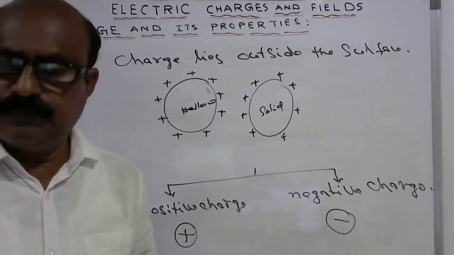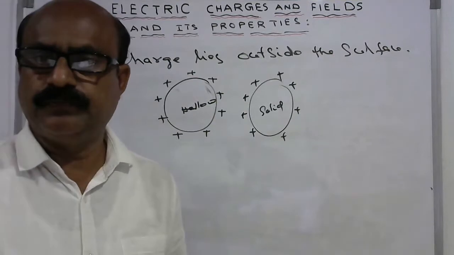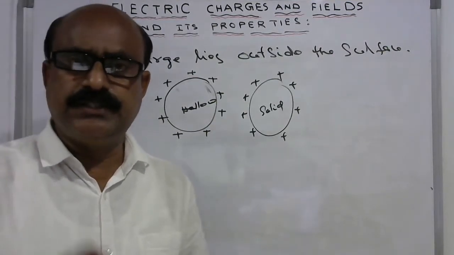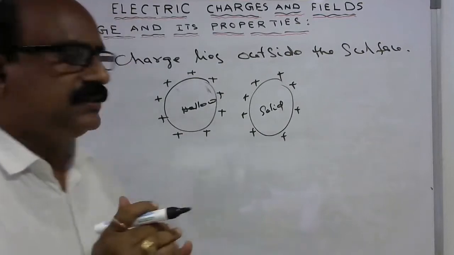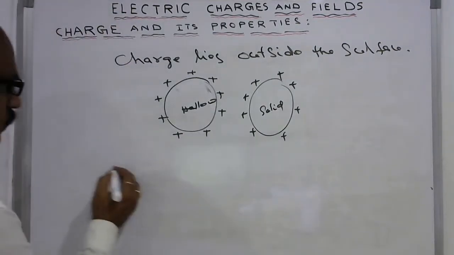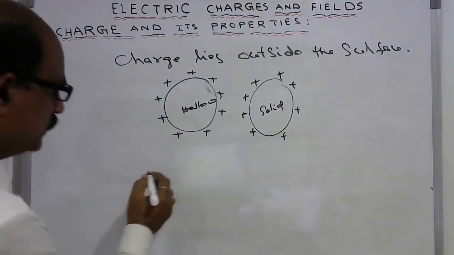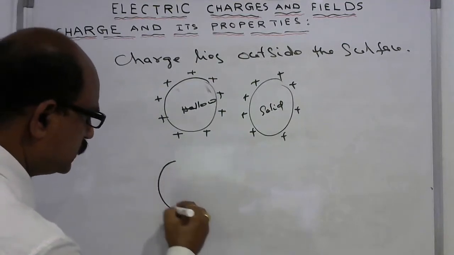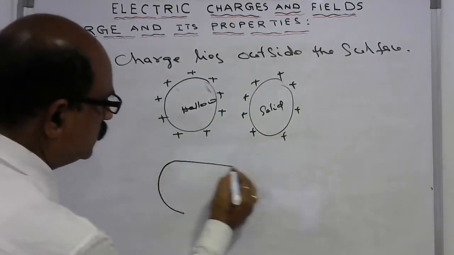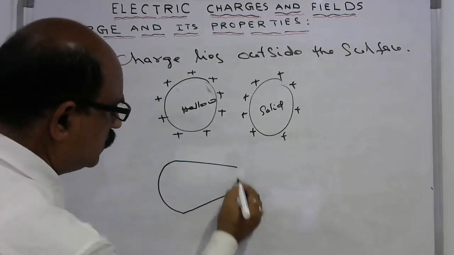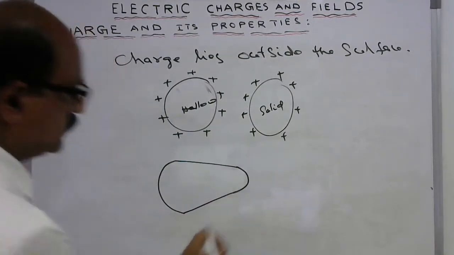And next, see, the charge distribution depends on the shape, on the curvature. Suppose let us consider one shape like this. See, the radius of curvature is more here. The curvature is more here, and this is almost all straight, and the curvature here is less.